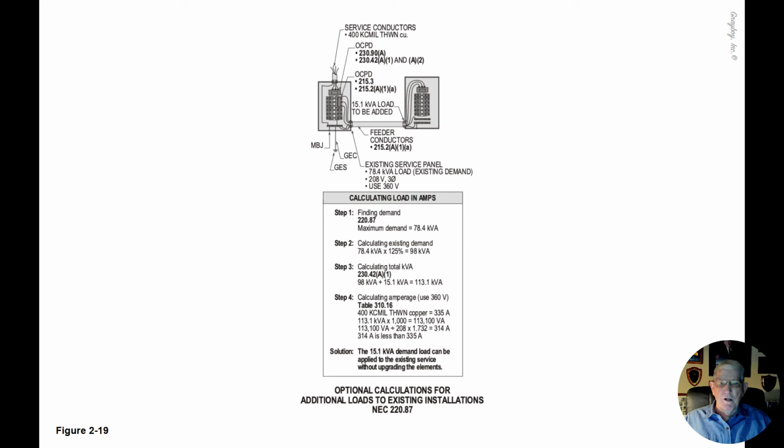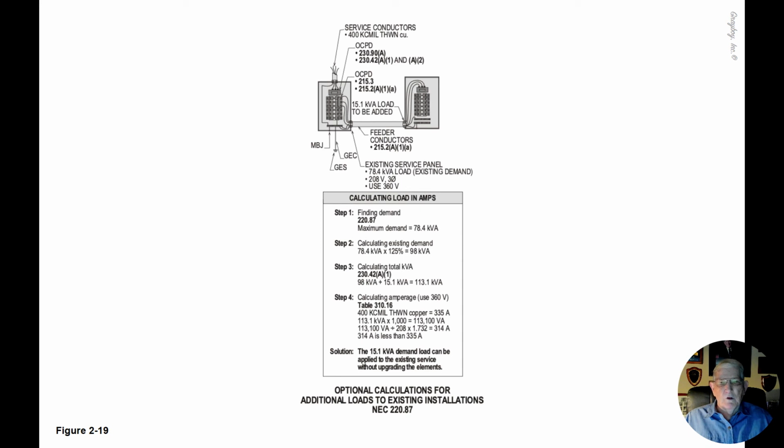Now step one, we apply the demand in accordance with 220.87, and the maximum demand that was given to us by the utility is 78.4 kVA. Now, step two, the 78.4 kVA times 125% is equal to 98 kVA.